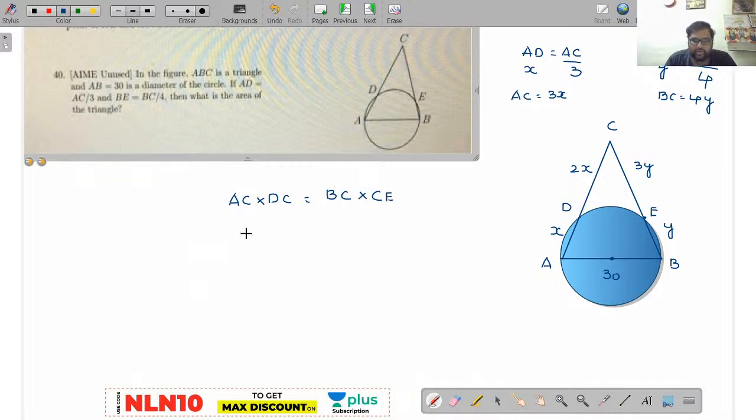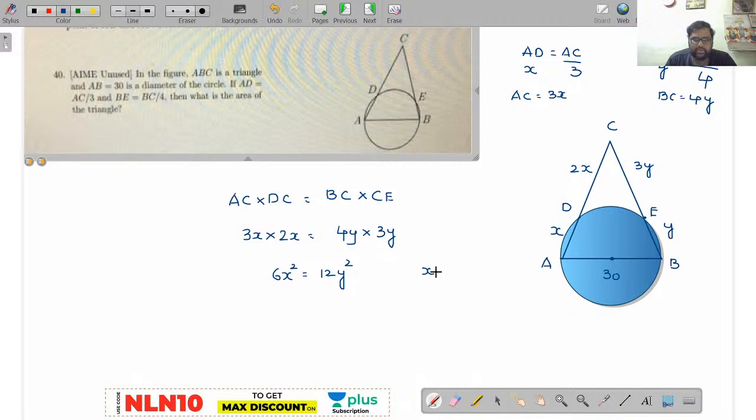Right? AC will be 3X. DC will be X. Now BC will be 4y. CE will be y. Now totally 3x square is equal to 4y square. So sorry, DC is 2x. I am really sorry. So I'll change it. DC value is 2x. Now the BC value is 4y. CE value is 3y. So 6x square is equal to 12y square.